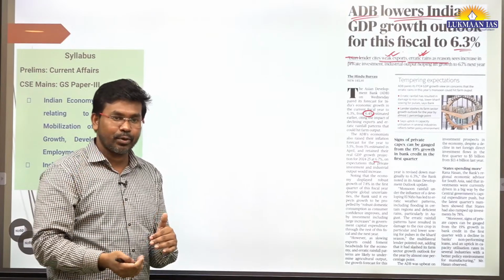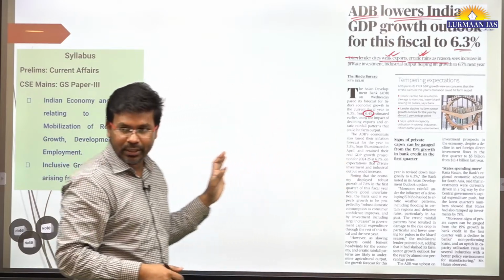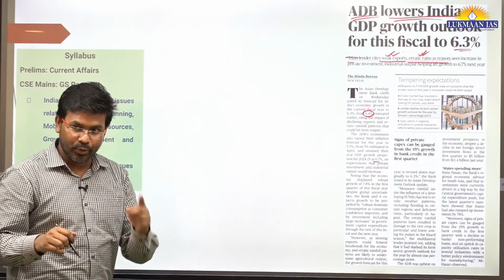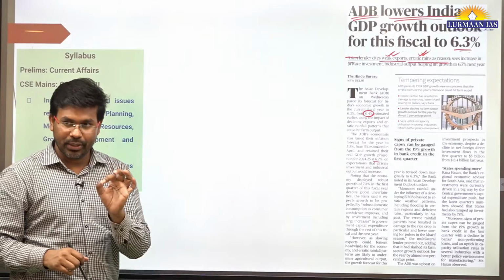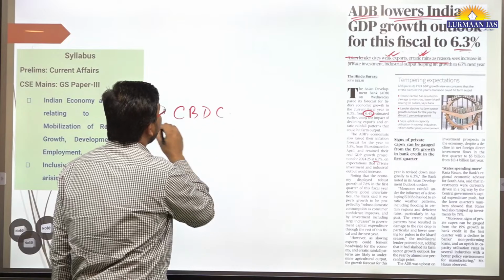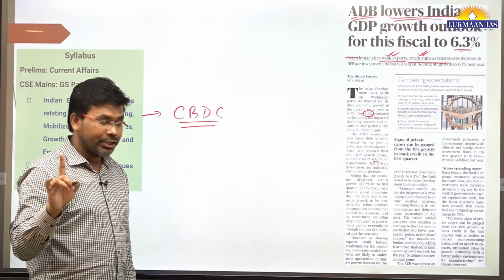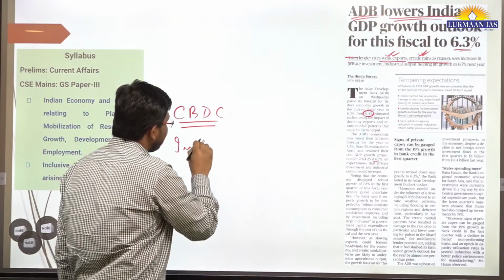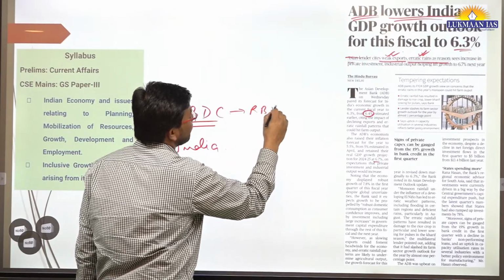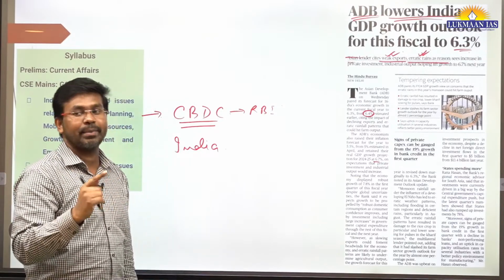Okay, so we have discussed about monsoon related issues as well. So that's the thing. We do not need to go into much detail about it. However, we need to remember one thing, that ADB also comes up with many reports. One report that it comes up is very important. So they have talked about the central bank digital currency of different countries, CBDCs. Okay, in Asia, they have mentioned Indian CBDC. So we know that the Reserve Bank of India, RBI, has launched the central bank digital currency. Similarly, there are many countries in Asia that have launched their own central bank digital currency.